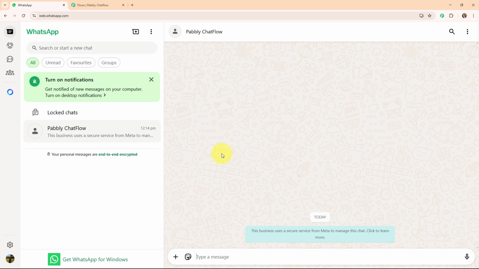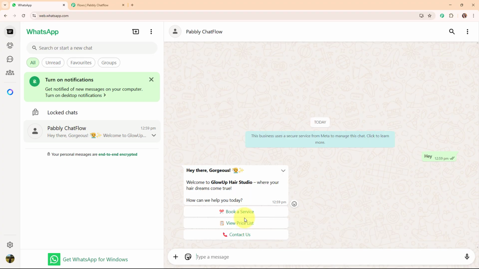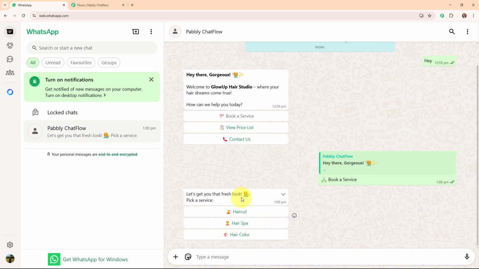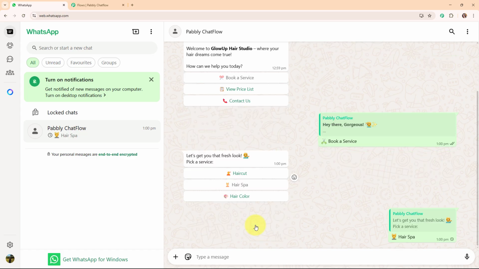Let's suppose that I am a customer and I'm going to drop a text to my WhatsApp number such as "Hey." And here you can see we have received a message that says, "Hey there gorgeous, welcome to Glow Up Hair Studio, where your hair dreams come true. How can we help you today?" Here you can see we have received 3 quick reply buttons: book a service, view price list, and contact us. Let's select book a service. And it says, let's get you that fresh look. Pick a service: haircut, hair spa, or hair color. So let's select hair spa.